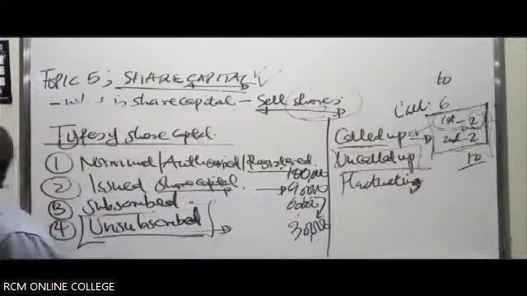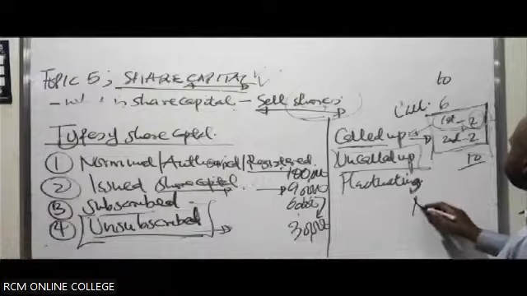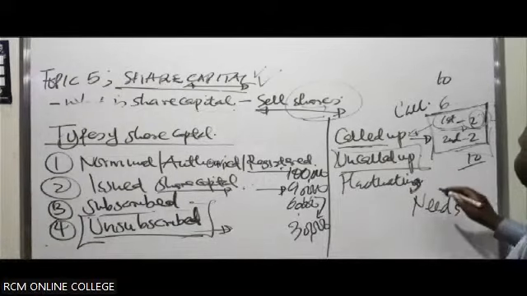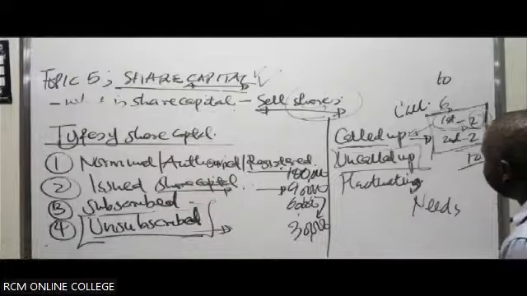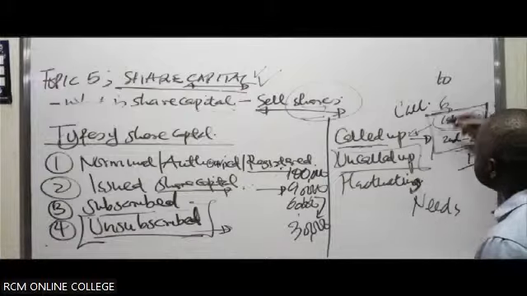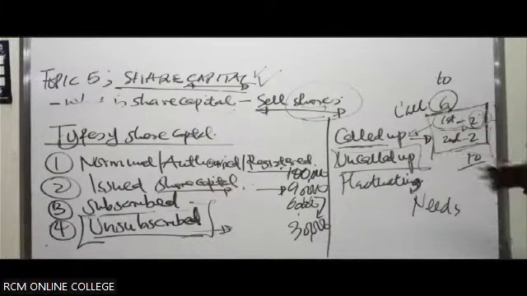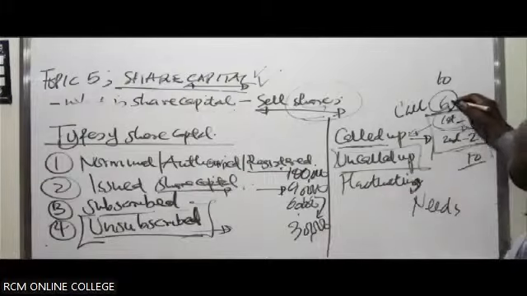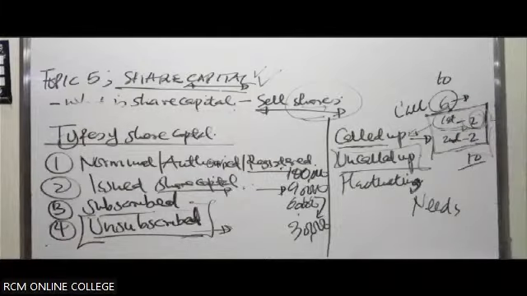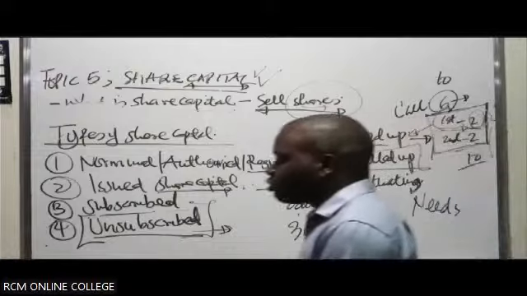And of course, companies might end up adopting this way of raising capital because of their financial needs. Maybe initially they have a project. They're having to construct a factory, and then set up the machinery. So to construct the factory, they need to raise 6 shillings per share. So they can say on allotment, or on the initial public offer, you have to pay up 6 shillings of the shares applied for. 6 shillings for every share you've applied for. They want to use these 6 shillings to set up or construct the factory.